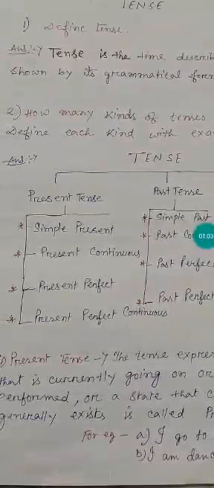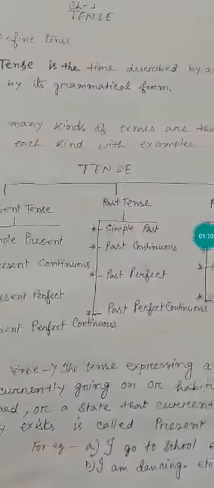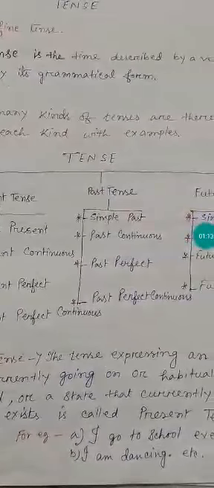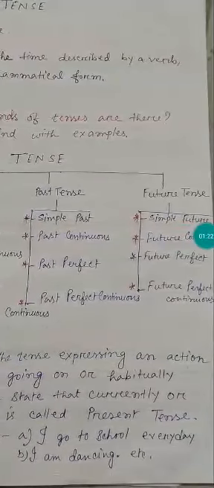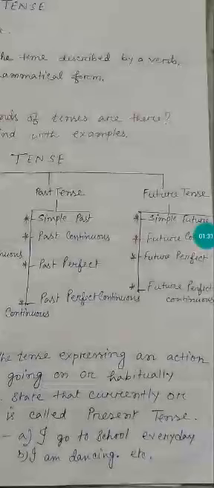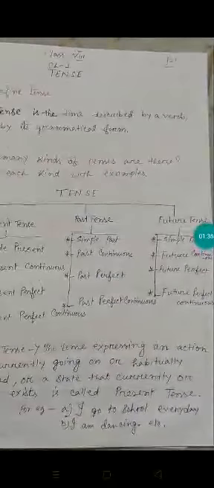Present tense has its own four forms: simple present, present continuous, present perfect, present perfect continuous. Past tense has its own four forms: simple past, past continuous, past perfect, past perfect continuous. Similarly, future tense also has four forms: simple future, future continuous, future perfect and future perfect continuous. So students, this is the family of tense.